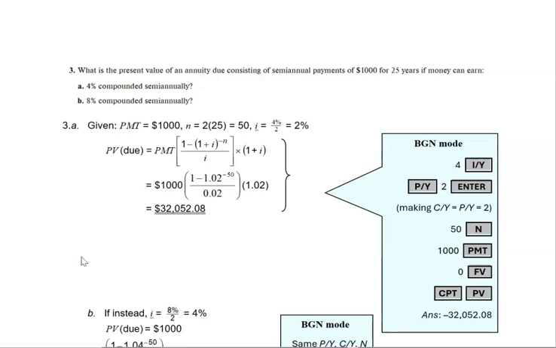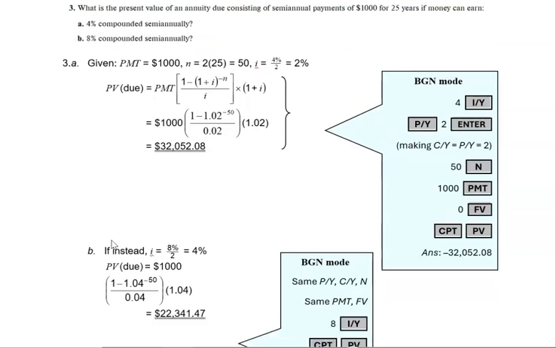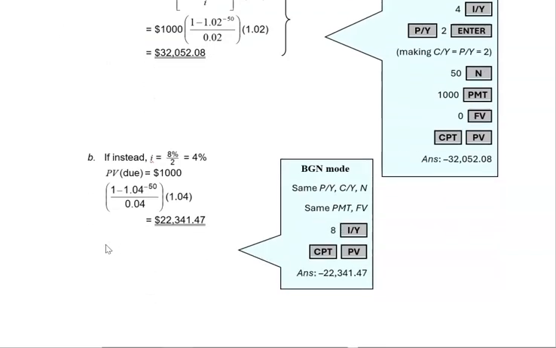Our payment is 1,000. Our future value is 0. Compute present value gives us an answer of 32,052.08. And that's if it is 4%. If it's 8%, our answer changes to 22,341.47. So therefore, the amount that we need to contribute up front is about 10,000 less than if it was at the end as opposed to the beginning mode.